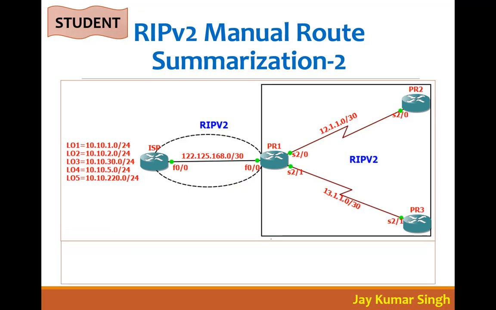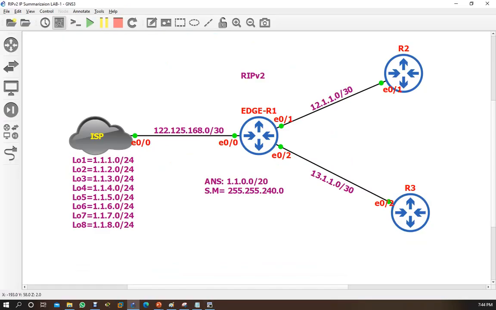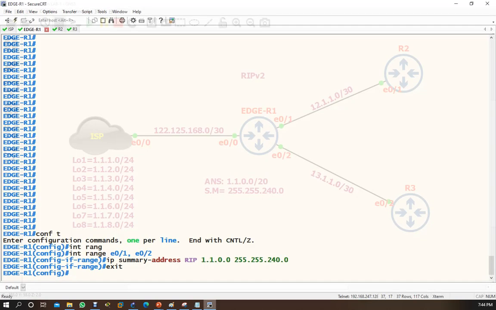Interface serial 2/1 and serial 2/1 individually. But if you use the range command which I have used here, that range command will advertise directly toward all Ethernet interfaces, which are E1 and E2, as you can see here in the range command.